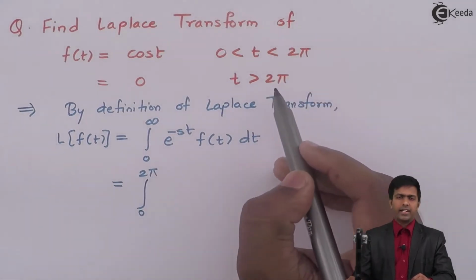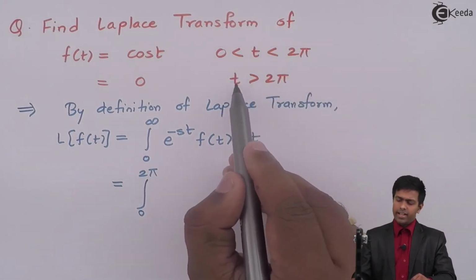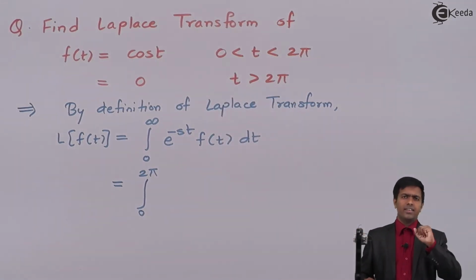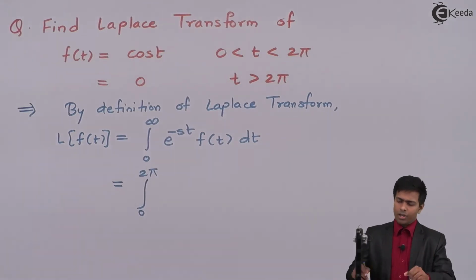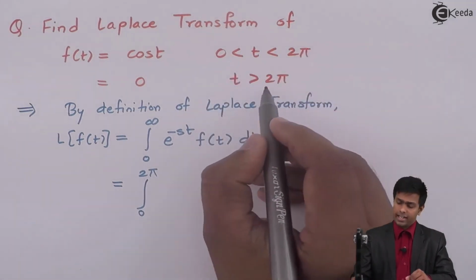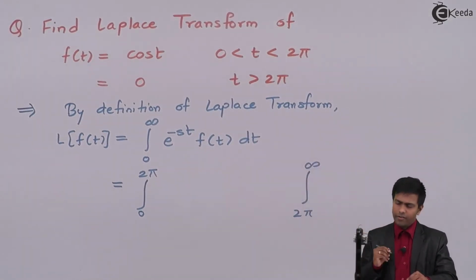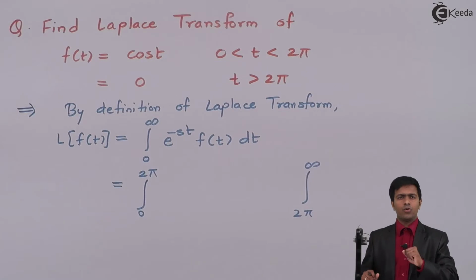After that, take the second range. The second range is t greater than 2π. If t is greater than 2π, what is the end? The end is not given, so I'll say the end is infinity. So after the first range, the second range is 2π to infinity. So I have divided it into two parts.